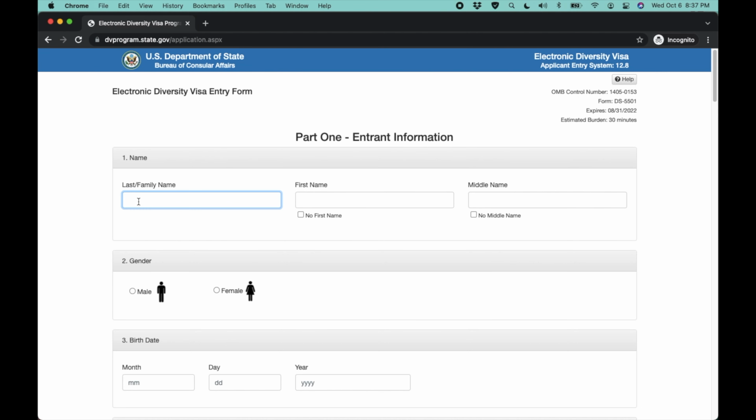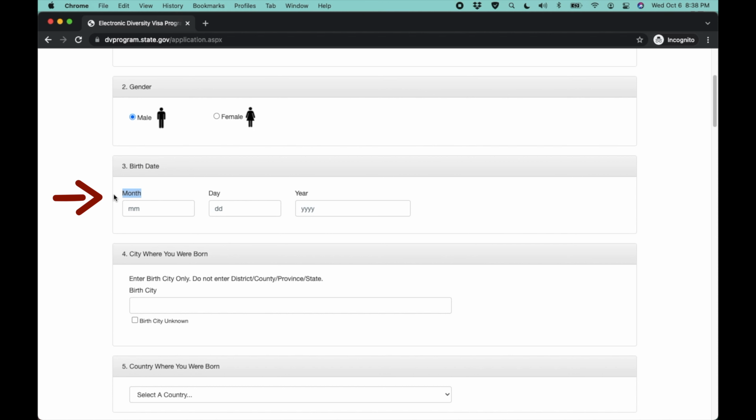On this page, this is Part 1 of the entrant form. Section 1. Enter your details, that is your last name, first name, and middle name if applicable. Under Section 2, select your gender, that is either male or female. Anything else, you are not eligible. Section 3. Date of birth details. This is where you enter your month of birth, day, and year.